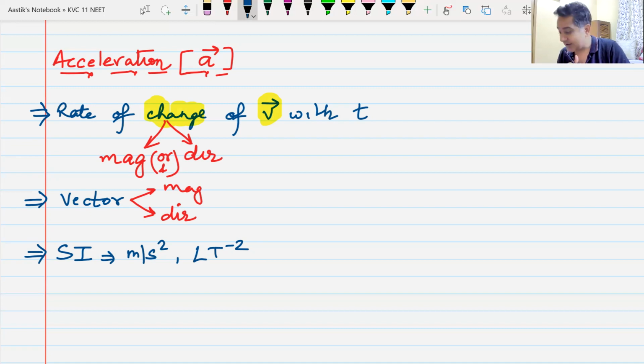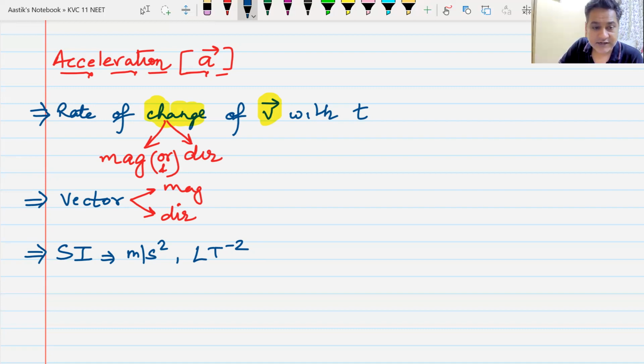That is acceleration. Now, as you can see, acceleration changes velocity. Velocity can change in magnitude. Velocity can change in direction. Velocity can change either in magnitude or in direction.